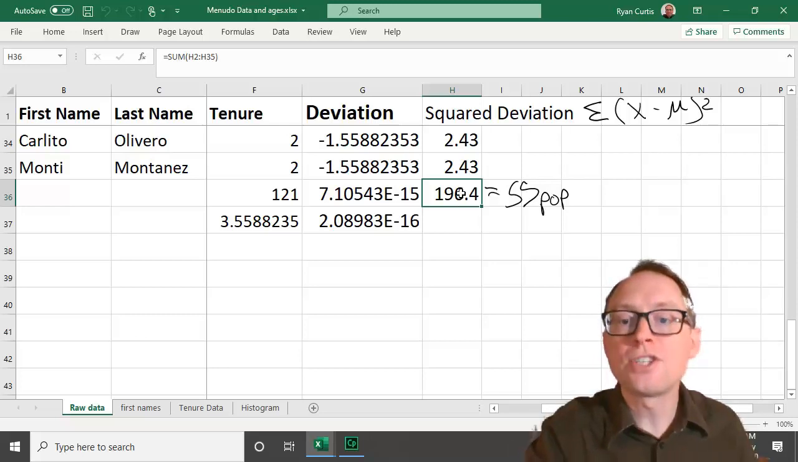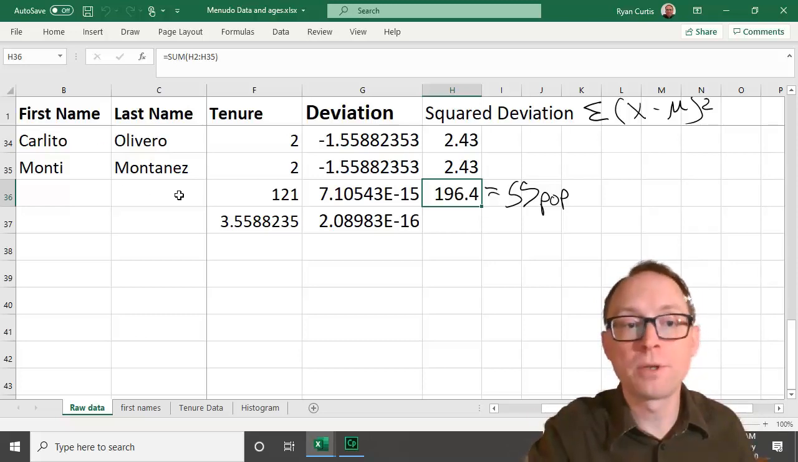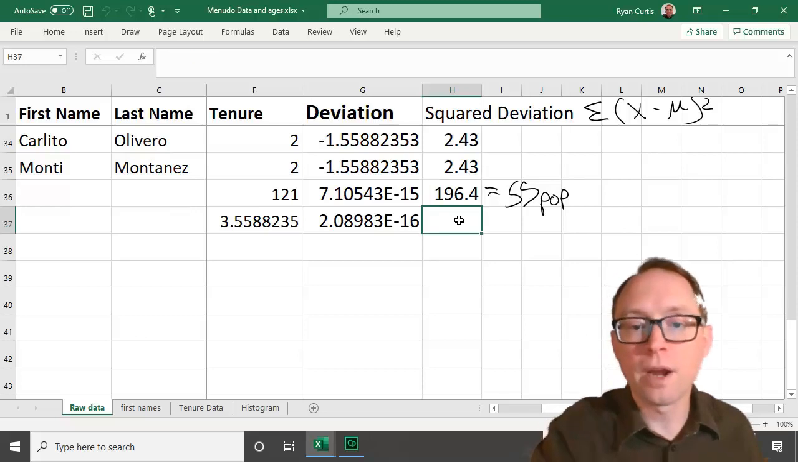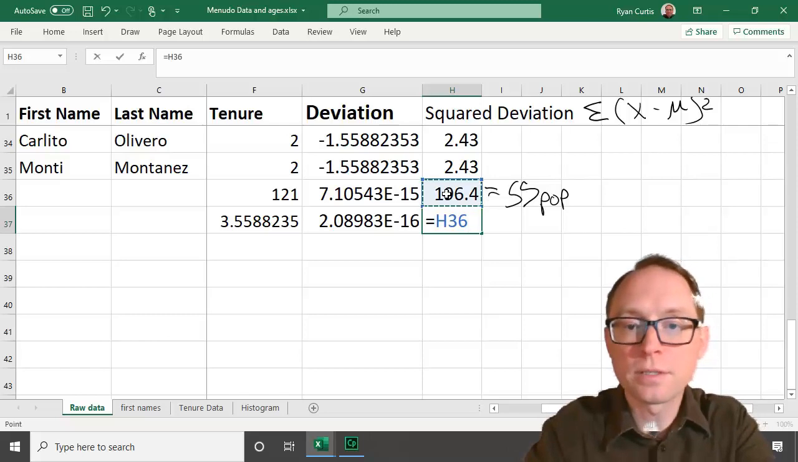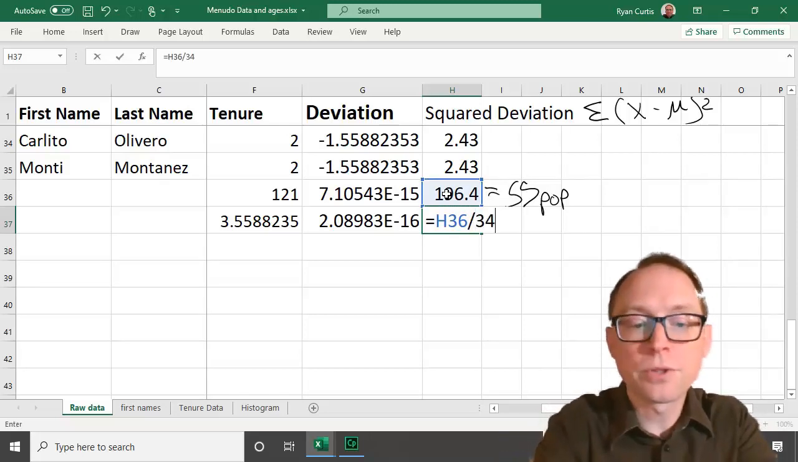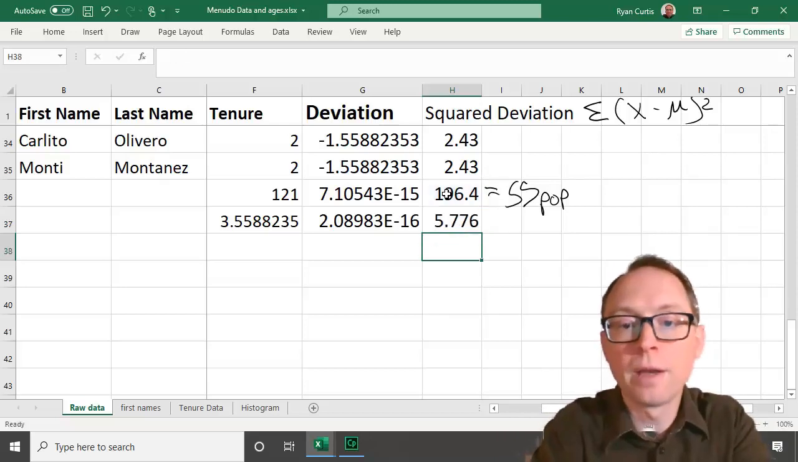I should divide this one by n because it is the whole population, all the members that have ever existed in Menudo. This is all the members of Menudo. So to get the variance, we take the sum of squares divided by n, and n in this case is 34. There's 34 who have been in Menudo.